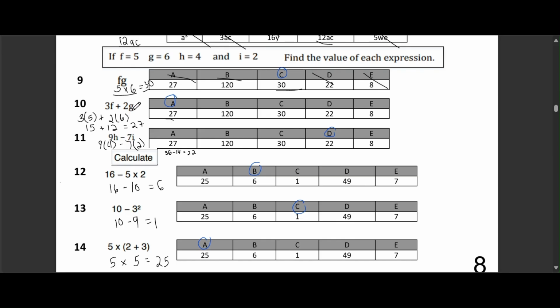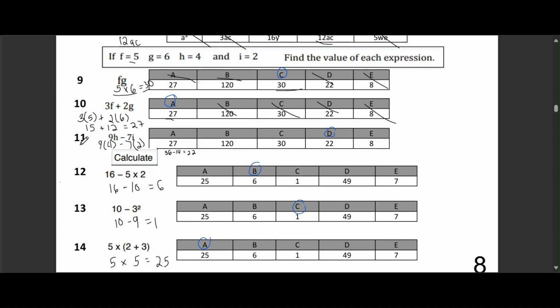First, we need to find out what 3f and 2g are. 3f means 3 times f, which is 3 times 5, equaling 15. 2g means 2 times g, which is 2 times 6, equaling 12. Now we add them together. 15 plus 12 equals 27. The other options are incorrect sums or unrelated numbers.